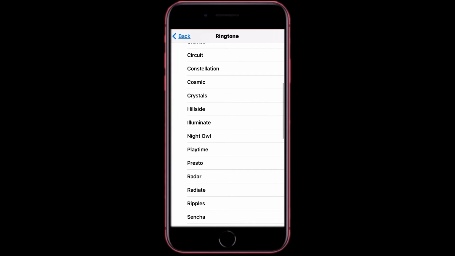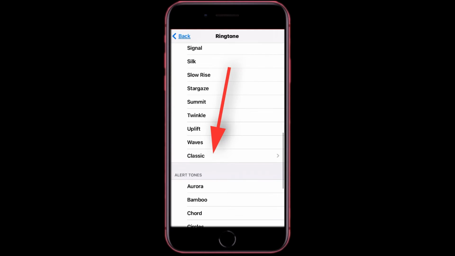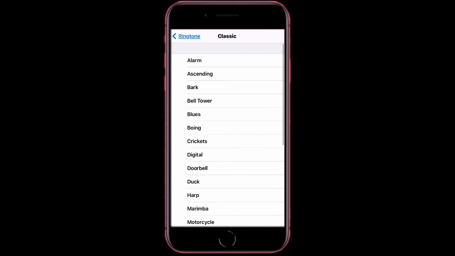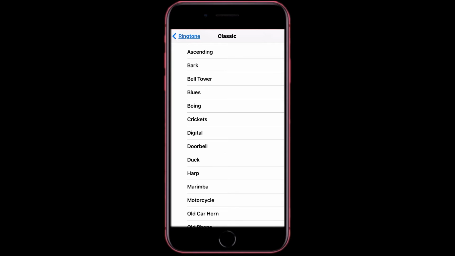If you want to hear it, just tap it, and to stop it, tap it. If you want more ringtones, go down to classic, and you can find more in here, and the same again, tap it to hear it and to stop it. Then once you have selected one in here, tap back.